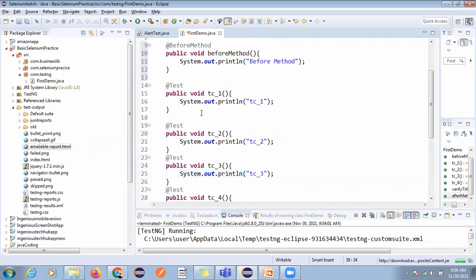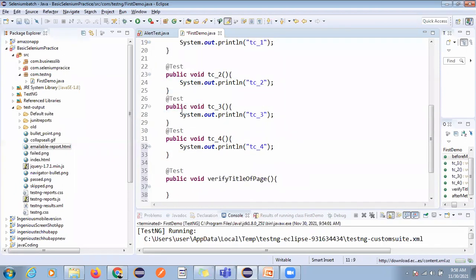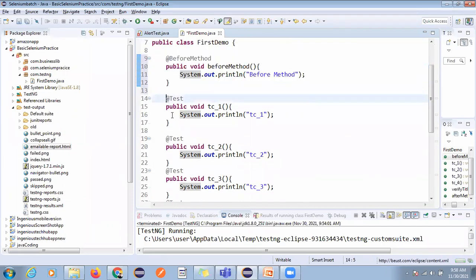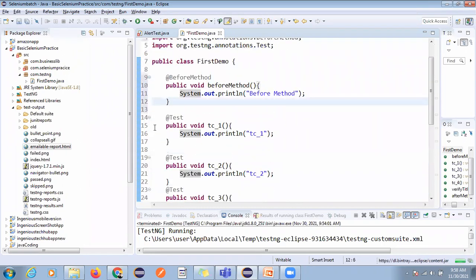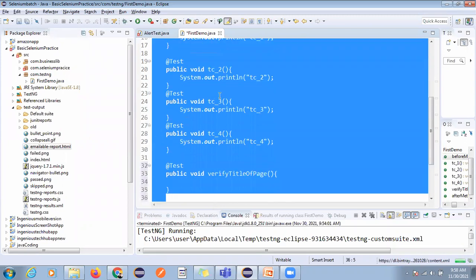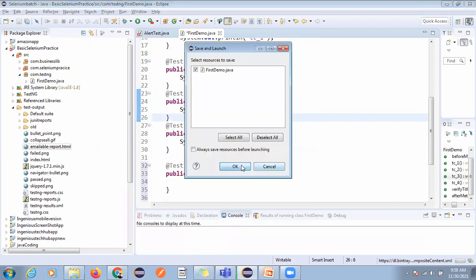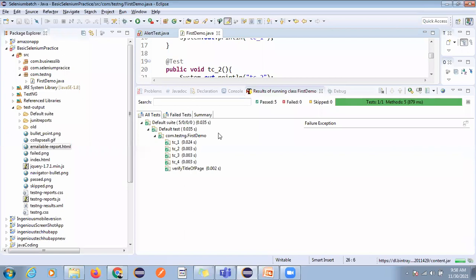From the name itself, after method will execute after, and before method will execute before. Before method will execute before executing all the test cases, and it works at method level. So what happens: before method executes, then after method executes. How many methods are there? Let me execute, and you can see the output, then you will understand how before method and after method work.